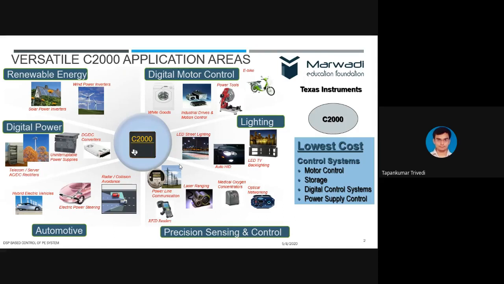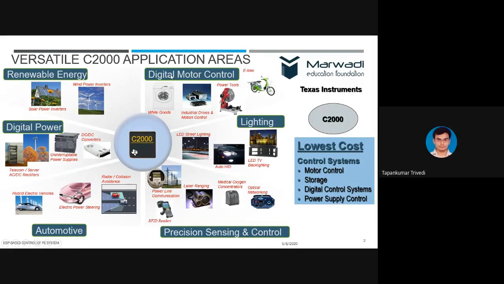As electrical engineers, we are aware of a number of applications, like renewable energy, digital motor control, lighting, sensing and control, automotive applications, and digital power. In renewable energy, normally we consider solar power inverters and wind power inverters.